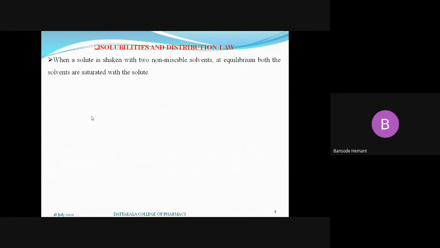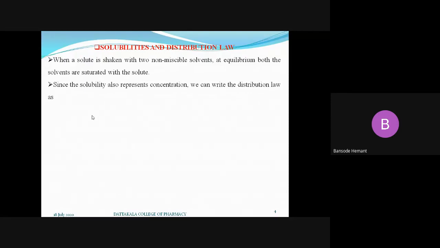That means the concentration of the solute present in both solvents is the same, and we have written that C1 upon C2 is equal to Kd. But in the expression of solubility, we express the term solubility in terms of concentration. How are we expressing solubility? It is just the concentration of the solute dissolved in the solvent, or present in the solvent.